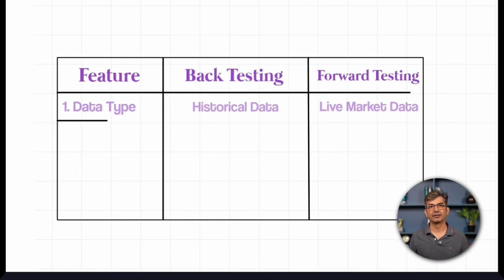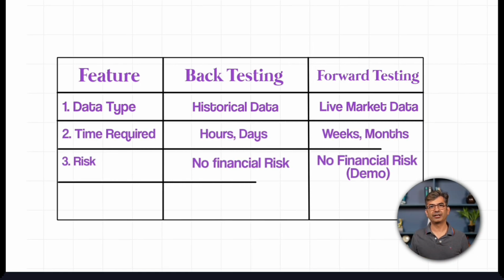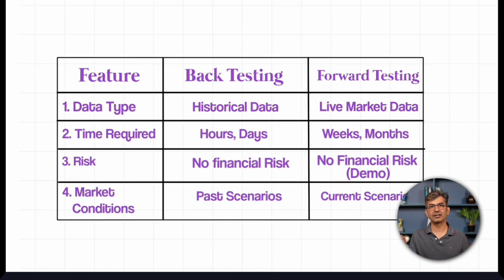Simulation and forward testing. While backtesting is looking at history, simulation is stress testing the future. Paper trading and demo mode run strategy live without money. It gives you confidence. Walk forward testing: train for one period, test for another period, and train again. And this is a walk forward model. You can also use Monte Carlo simulation to generate thousands of random price paths to test your robustness. This ensures your strategy survives not just the past, but also the unpredictable future.